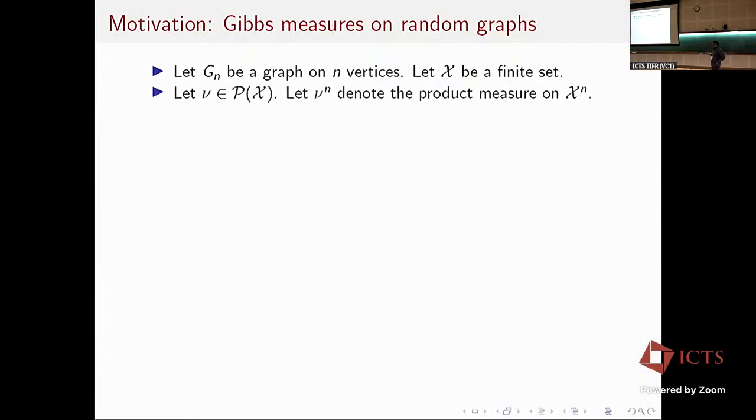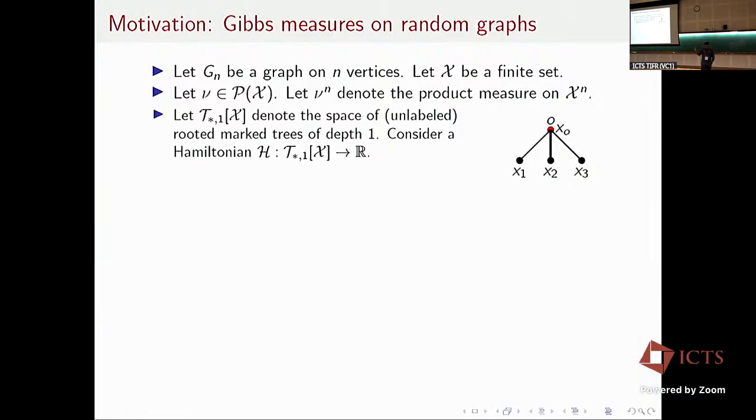And I'm given a probability distribution nu, which is a probability measure on this set X. Throughout the talk, P of something will be the set of probability distributions on that set. And nu^n will denote the n-fold product measure on X^n.